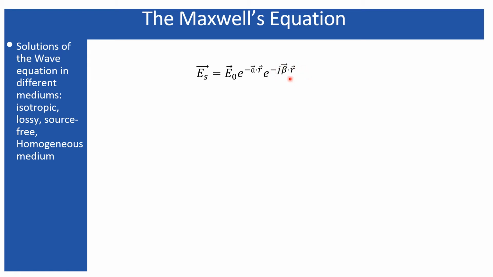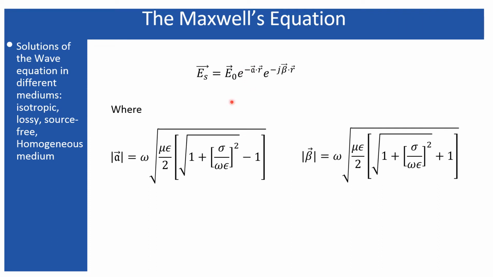So that represents sinusoidal oscillations. But there is no j or imaginary term associated with this factor. So this factor represents a pure e to the power real term, which represents a decay, since minus attenuation times the space coordinate exists. So this factor represents the decay of the initial magnitude of the electric field. If the initial magnitude of the electric field is E naught, then that E naught gets decayed by this factor.